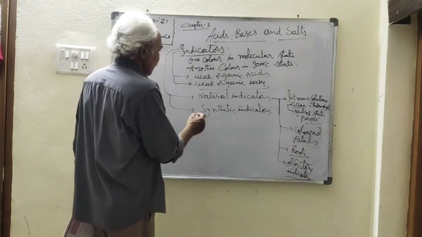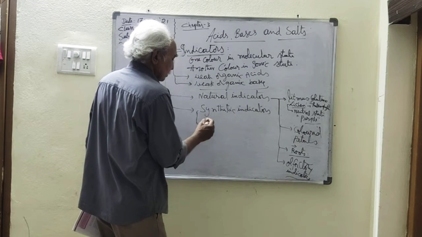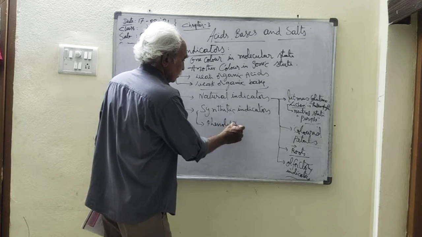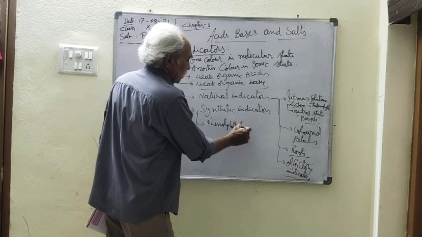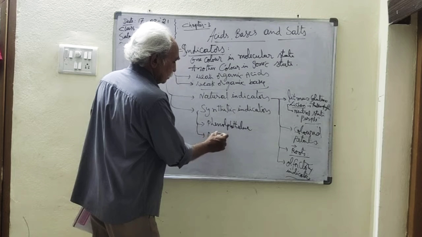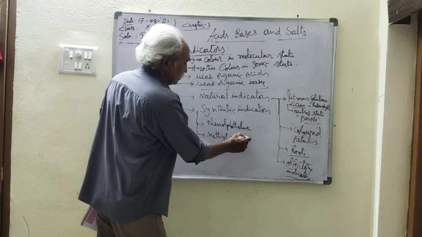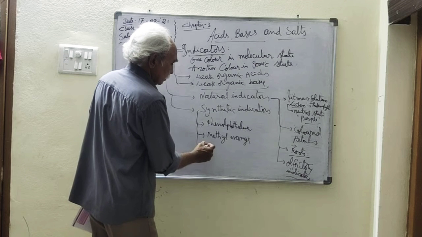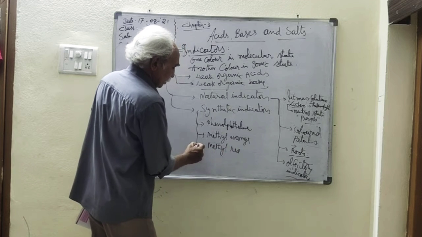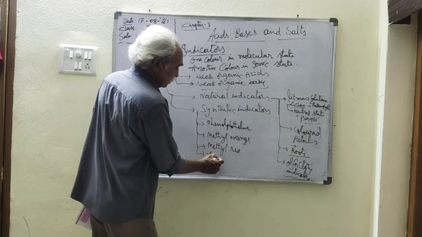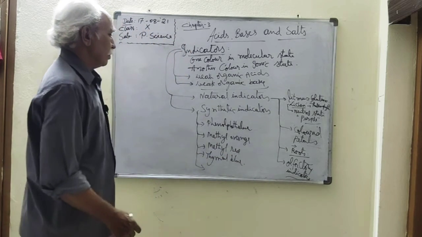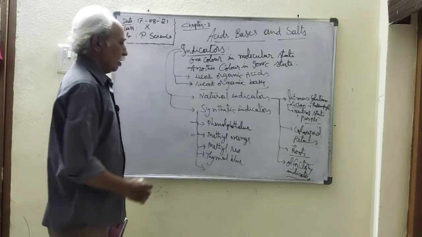Examples come under this: phenolphthalein, methyl orange, methyl red, thymol blue. So many are there in this category, but we are taking two things, phenolphthalein and methyl orange.